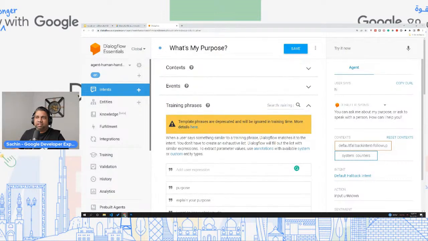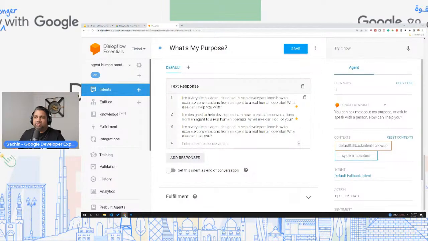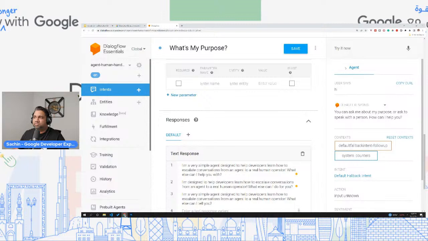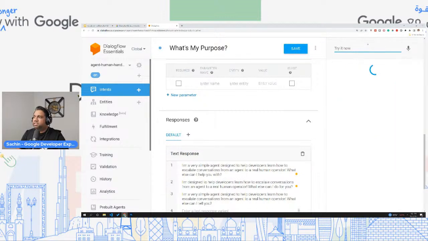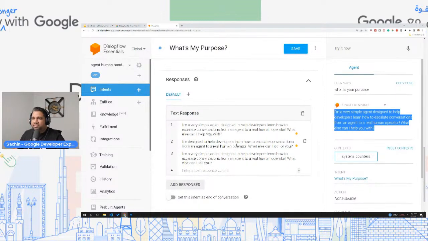We have an intent called what's my purpose, and we have all of these statements, and you can also see there are some text responses. On the right side in the simulator, you can say, what is your purpose? Immediately you got a response: I'm a very simple agent designed to help developers learn how to escalate conversations from an agent to a real human operator. What else can I help you with? And where is this coming from? This is coming from the responses.